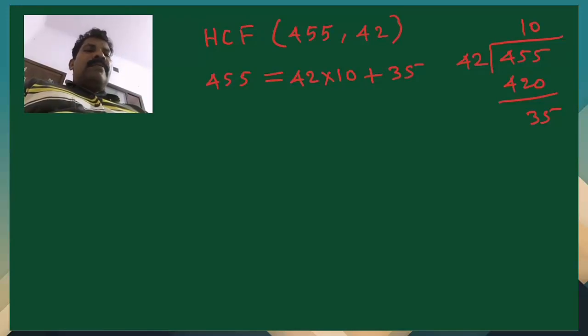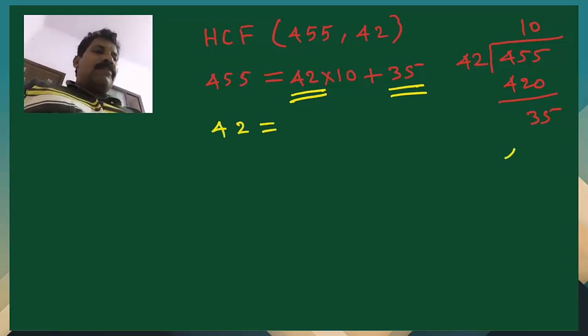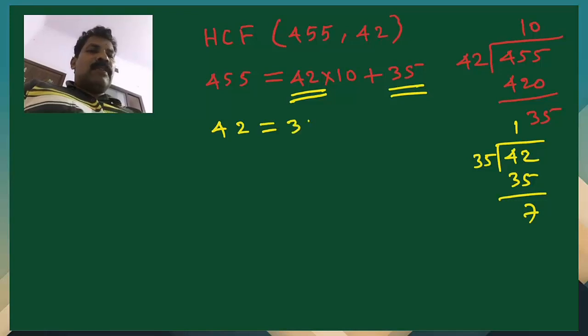Then again we shall take the present divisor and remainder, that is 42 is equal to, this time we shall divide 42 by 35, that is 1 times 35, then 7, so we can write 35 into 1 plus 7.